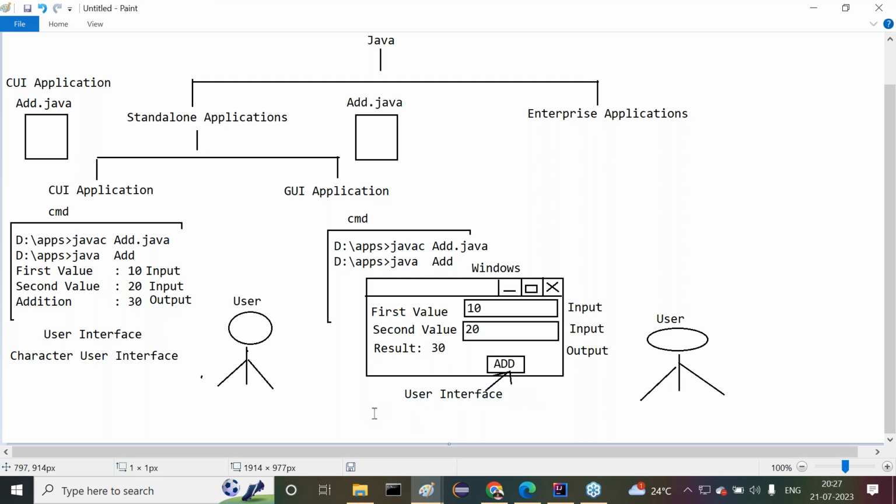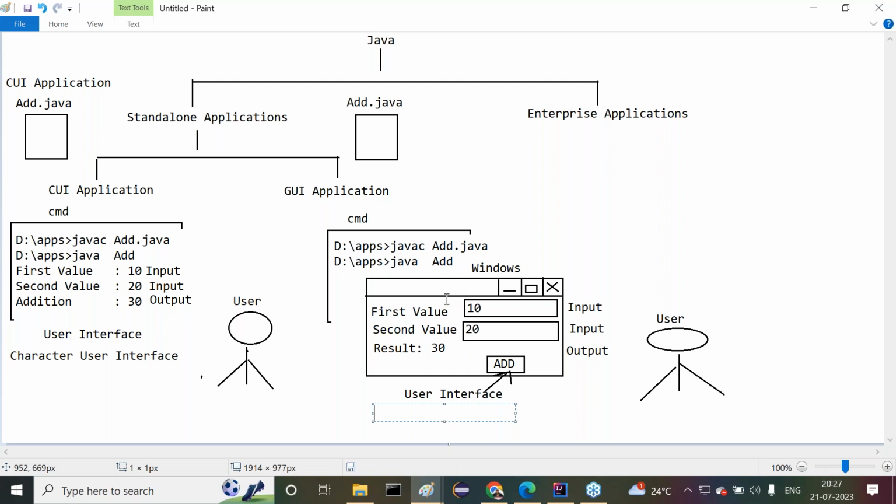Now tell me guys, this user interface is supporting what data? Graphics data or only character data? What is the meaning of graphics data? Data through graphical components: data through the checkboxes, text fields, password fields, buttons. The data that we provide through graphical components is nothing but graphics data.